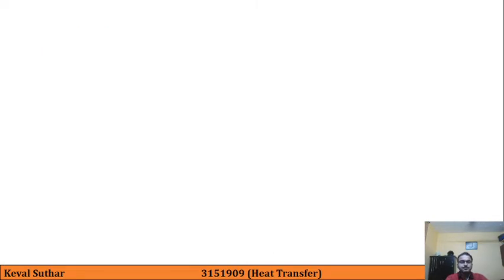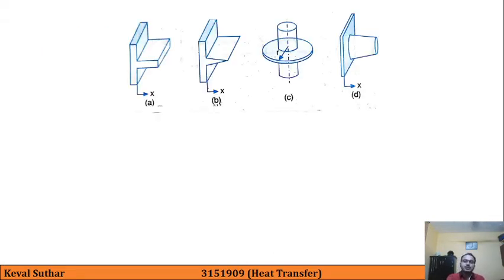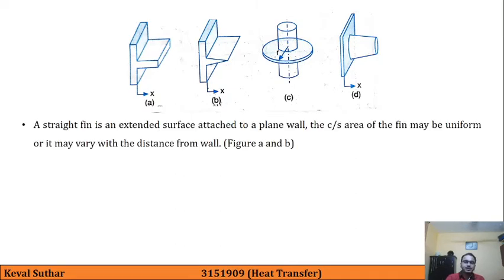Okay, so let's move forward. These are the different types of fins. First is a straight fin, currently focus on figures A and B. The straight fin is an extended surface attached to a plane wall. This is the plane wall and this is the attachment. And the cross-sectional area of the fin may be uniform or it may vary with the distance from the wall. So here the cross-sectional area is uniform, that is, constant throughout.